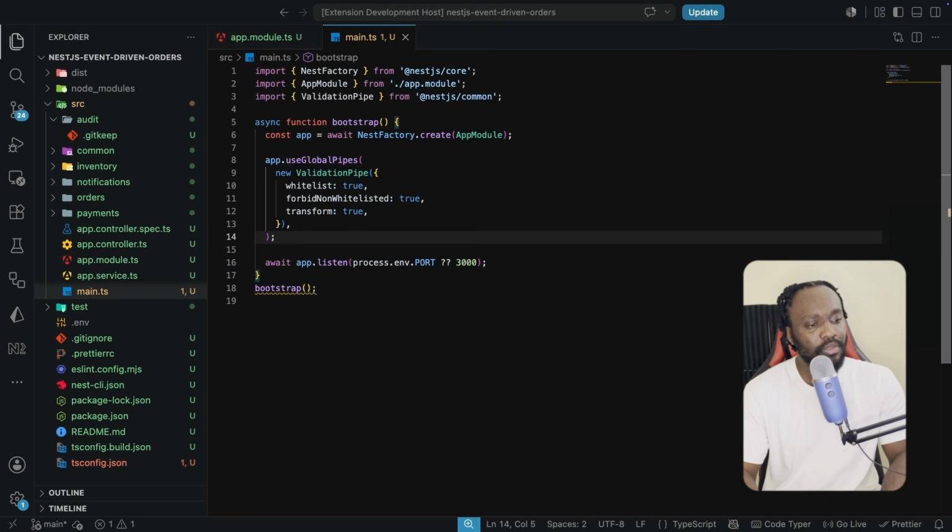We have gone on to turn on event emitting for our application. Now that the event system is live, we are going to give it something real to emit, starting with the orders module, which we are going to be setting up next.